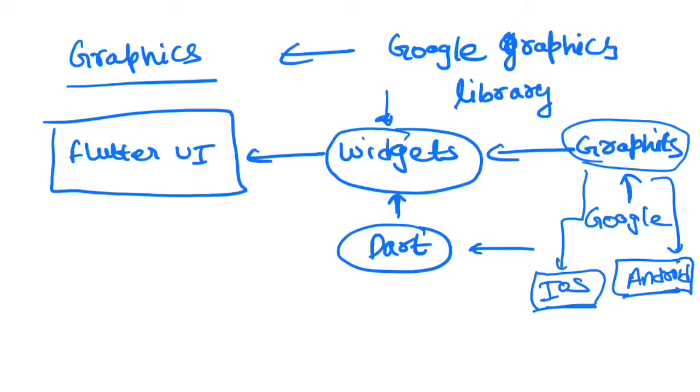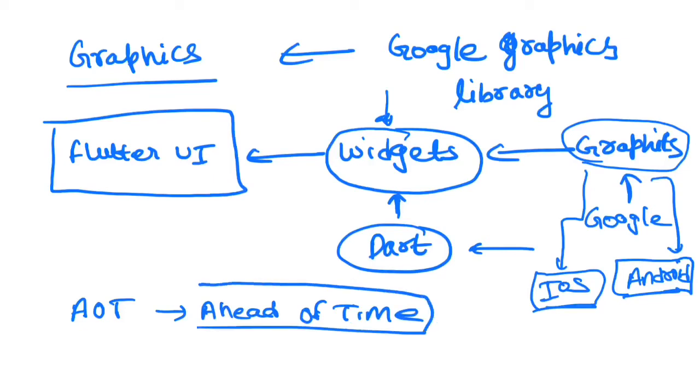One more thing it supports internally is AOT, which is ahead of time, and this is also the reason that Flutter is becoming widely fast as compared to other platforms. What AOT means is that whenever you write your program for your UI using the Dart language, it compiles that program natively ahead of time.